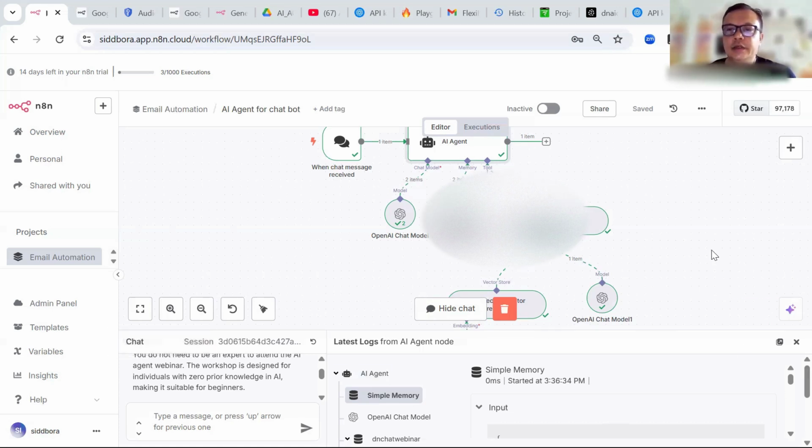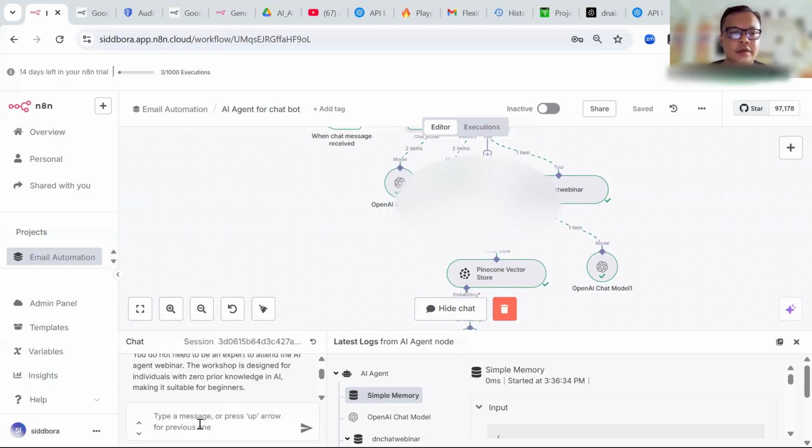Okay. So I know this particular thing might look very complex to you, but believe me, it is not. It is a very nice flow where I want to send a chat, for example, here, and then I want to get some details from a file which I have uploaded.